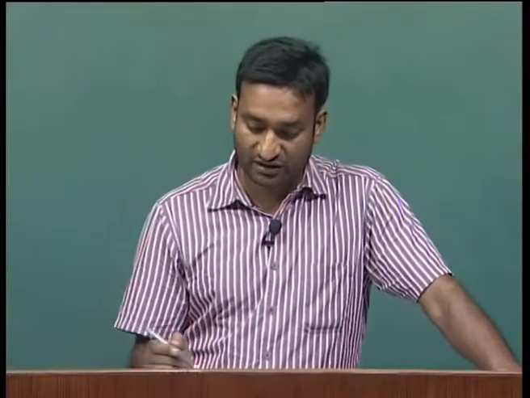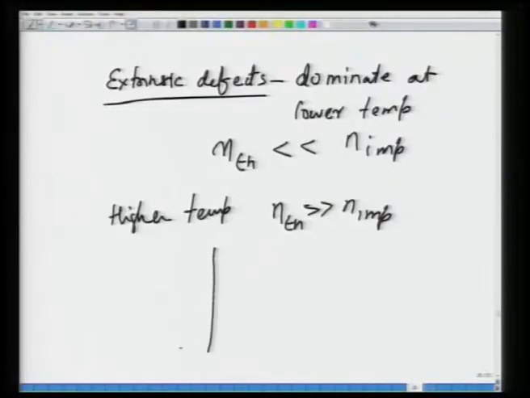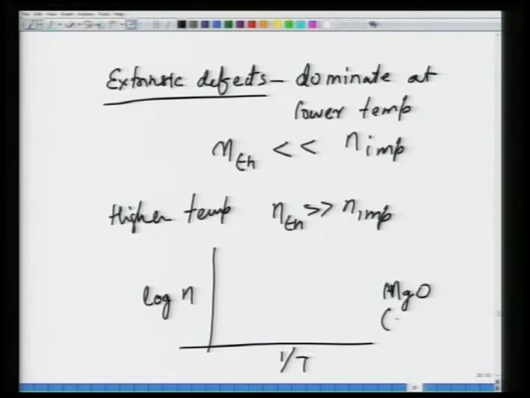Extrinsic behavior replicates itself in the properties, especially like diffusivity and conductivity, as we will see later, and we will see that intrinsic behavior is more predominant at higher temperatures, whereas extrinsic behavior is more predominant at lower temperatures, where defect concentration is independent of temperature. So what you will see is that if you plot defect concentration, let us say log n versus 1/T, for example, this is MgO containing some x% Al2O3, the concentration varies like this.